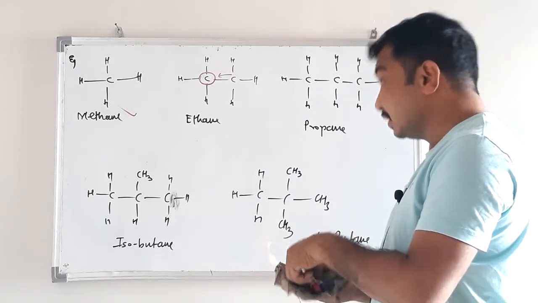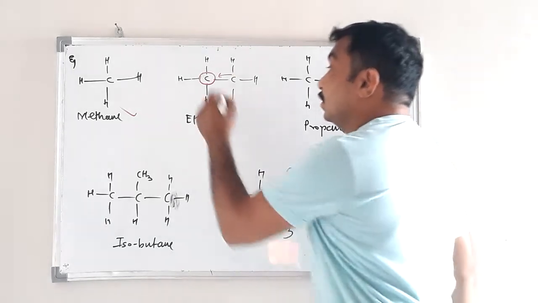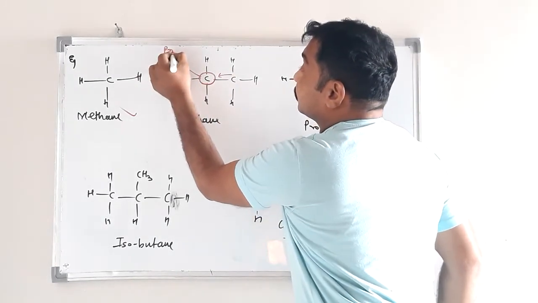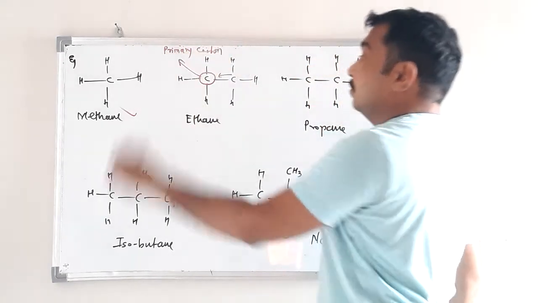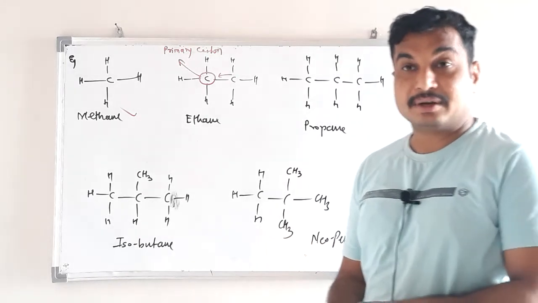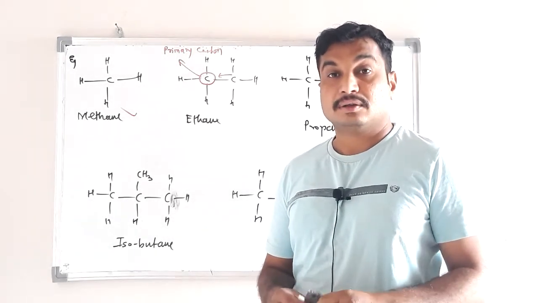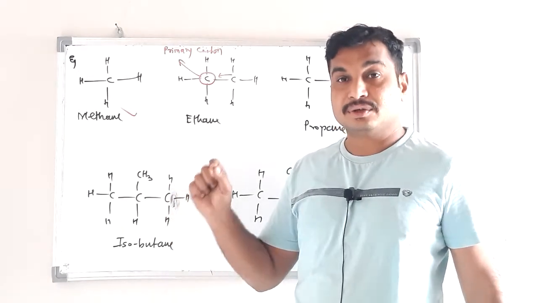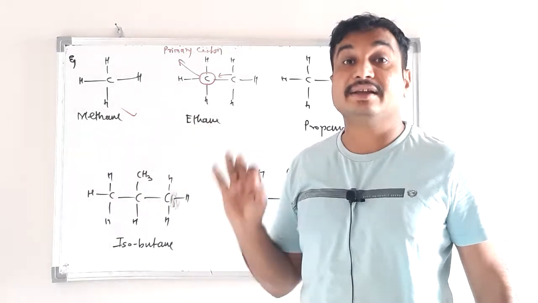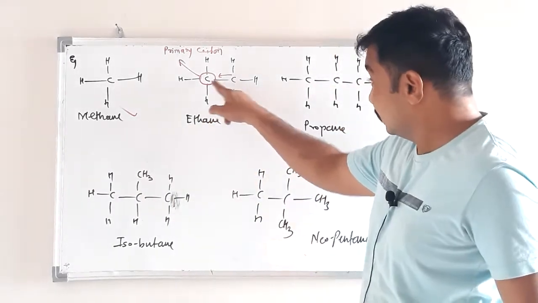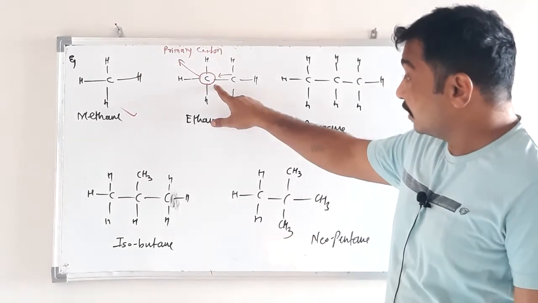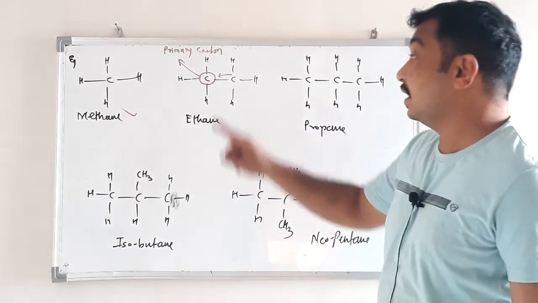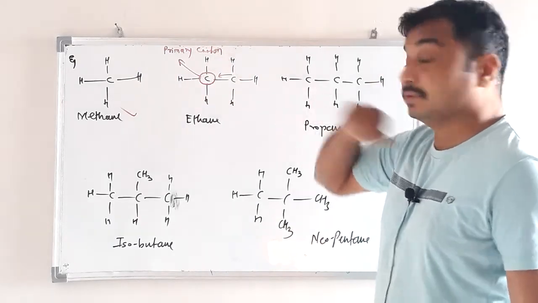1. This carbon atom is attached. Therefore, such a carbon atom is known as primary carbon. What is primary carbon? The carbon to which one more carbon atom is directly attached, like this, directly attached. So how many carbon atoms are attached to this carbon? 1. That's why this is known as primary carbon.